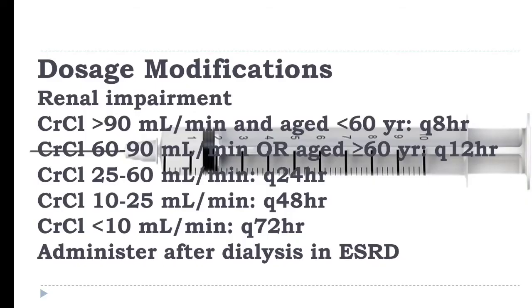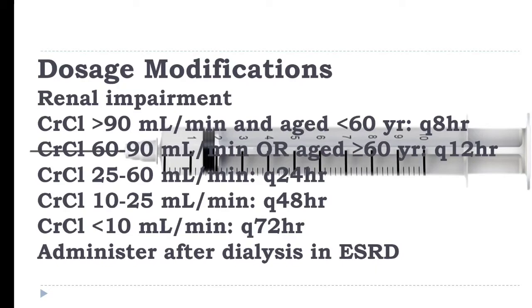Now, dosing modification: the dose must be altered in renal impairment. Why? Because it is highly nephrotoxic along with being ototoxic. With a creatinine clearance greater than 90 ml per min and age less than 60 years, every 8 hours. Creatinine clearance 60 to 90 ml or age greater than or equal to 60 years, every 12 hours.